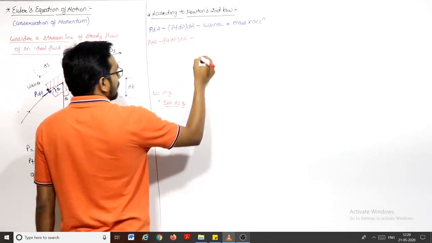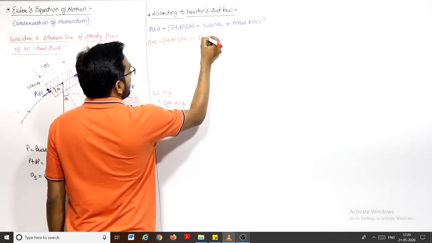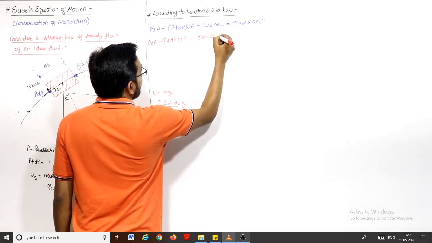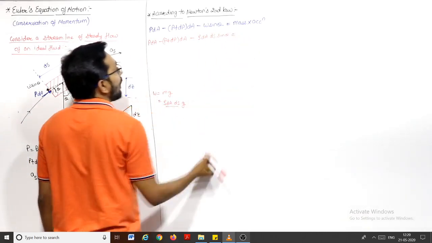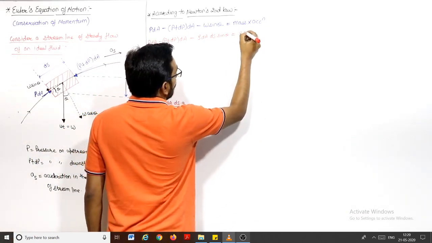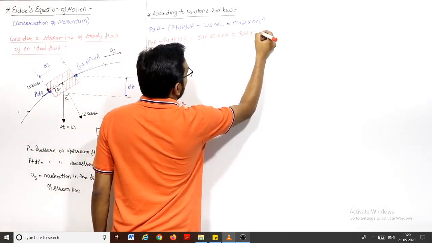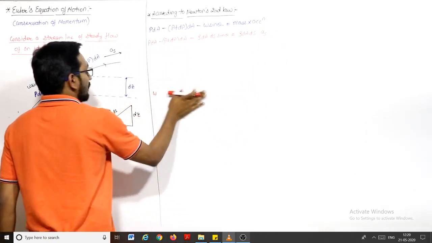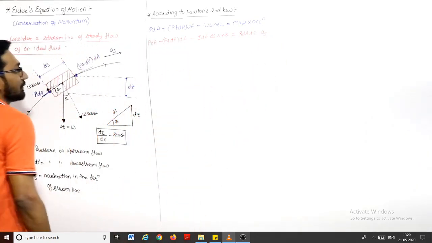So in place of W I can write rho dA ds g sin theta. Again, mass is density into volume, so this will be rho dA ds into acceleration a_s. We already know a_s is the acceleration along the streamline, right?